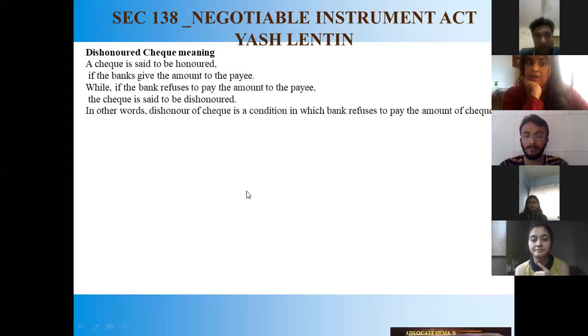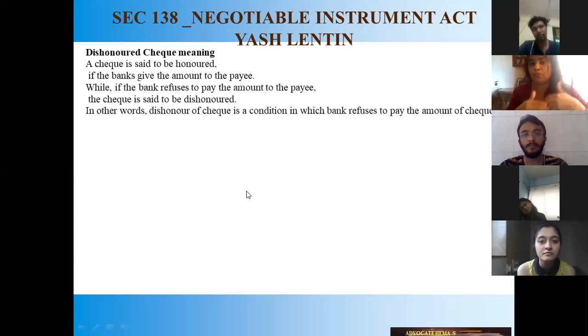One of your friends will be the team leader for Section 138. We'll be seeing the cases that come up to the Supreme Court also, when people are accused of, with an intention not to pay, a monetary breach. They don't want to pay the amount, so they give a check, and it becomes not only a criminal offense but also a civil offense.